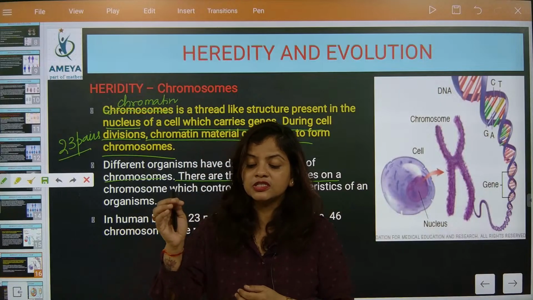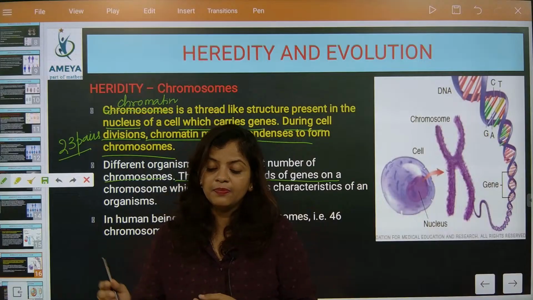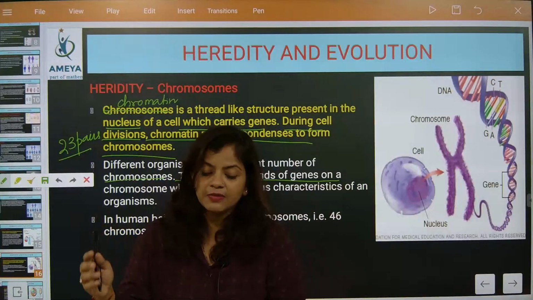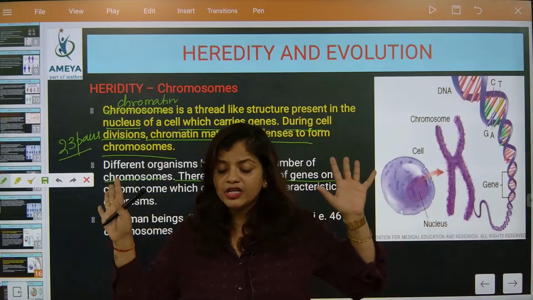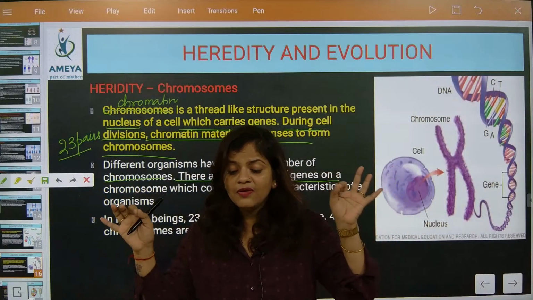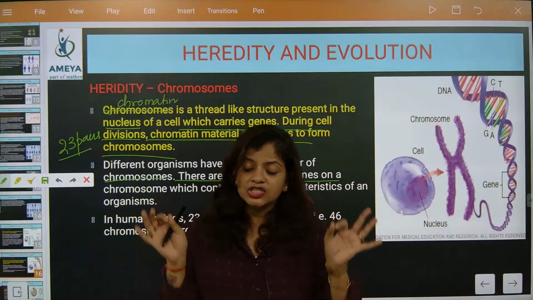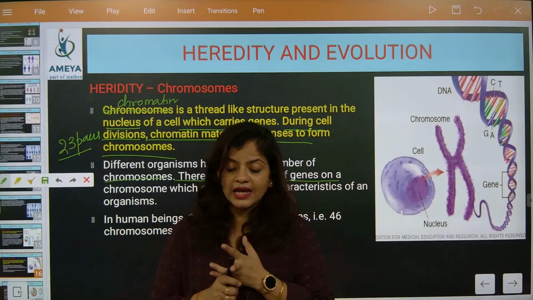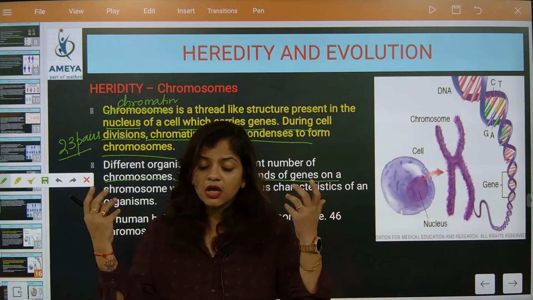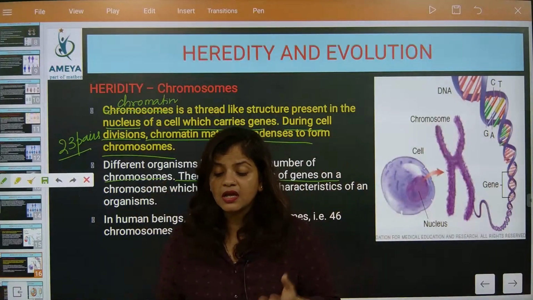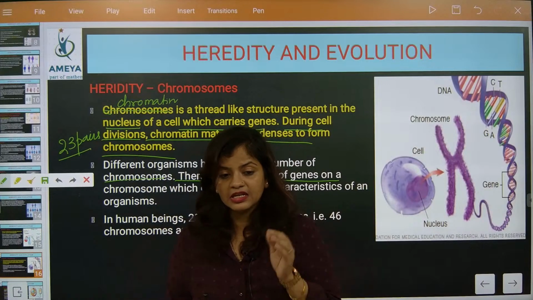Diploid means it is always present in pair. So where will somatic cells be? In the entire body. Only one place somatic cells will not be there, and what is that, beta? That is the germ cells. Sperm and egg, ova. Even the organs which are producing sperm and ova are also having somatic cells. Remember this one.